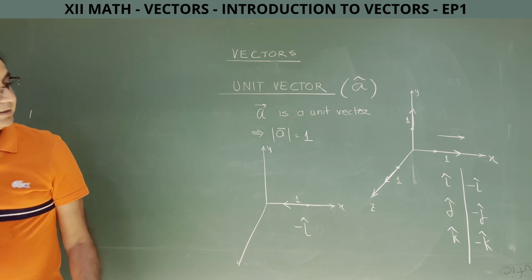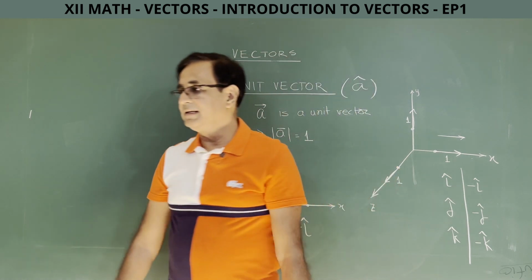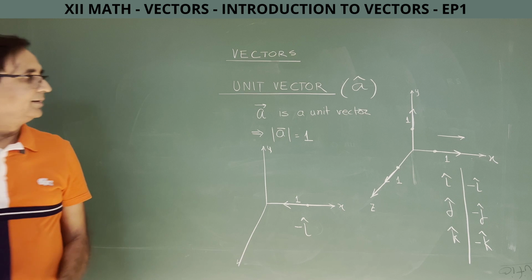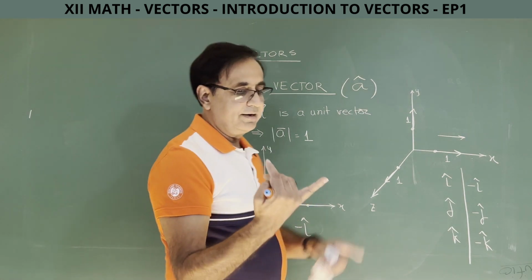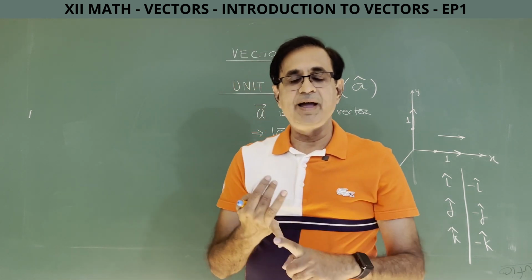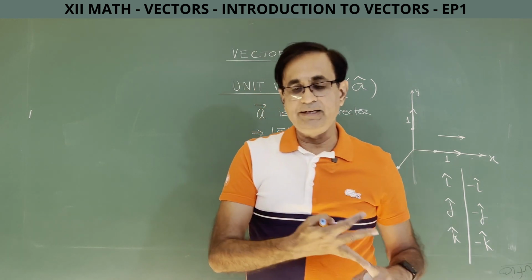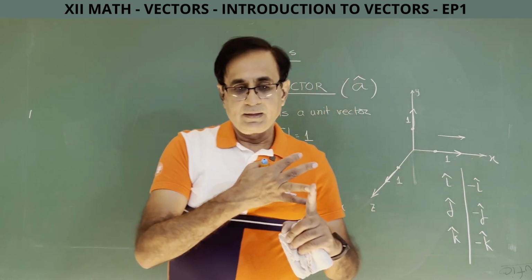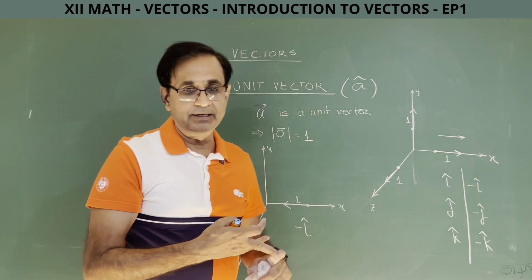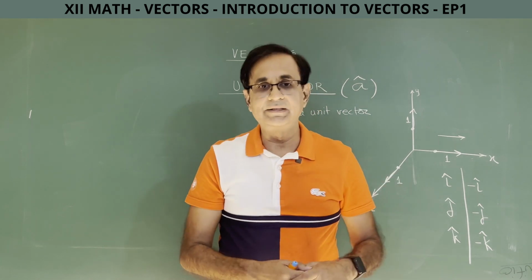And if they are in the opposite direction but along x, y and z axis, they are minus I cap, minus j cap and minus k cap. Alright. So now we have understood the definition of vectors. Vectors are physical quantities which have magnitude as well as direction. What is the magnitude of a vector? It is a positive number which gives us the length of the line segment which is representing the vector, and direction will be given in the question if you are geometrically representing the vectors.